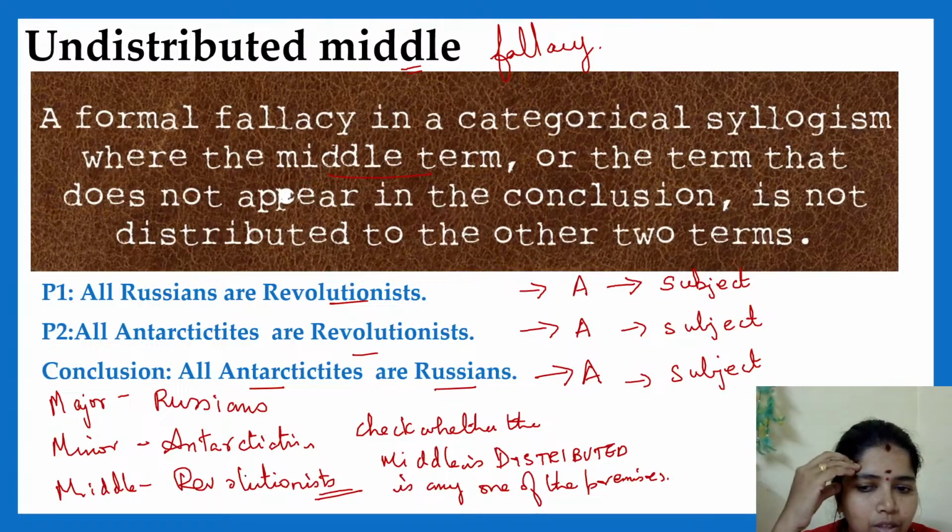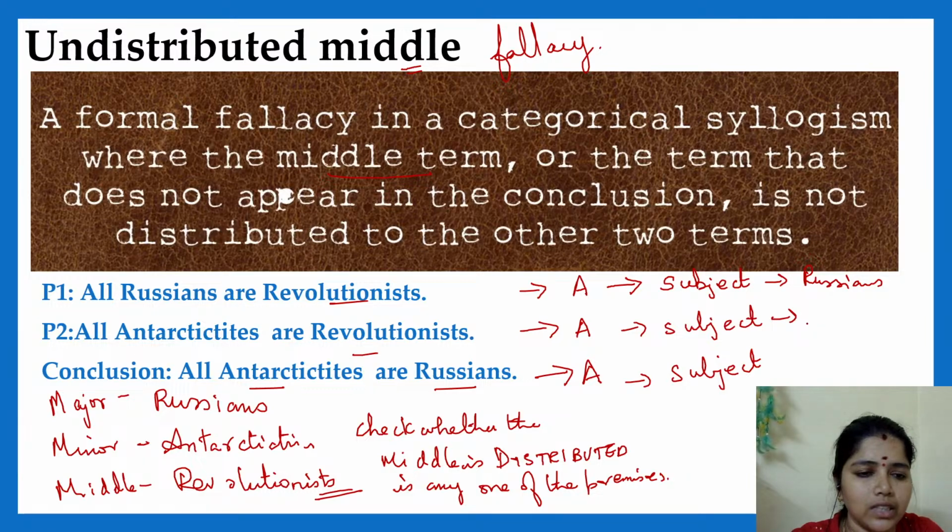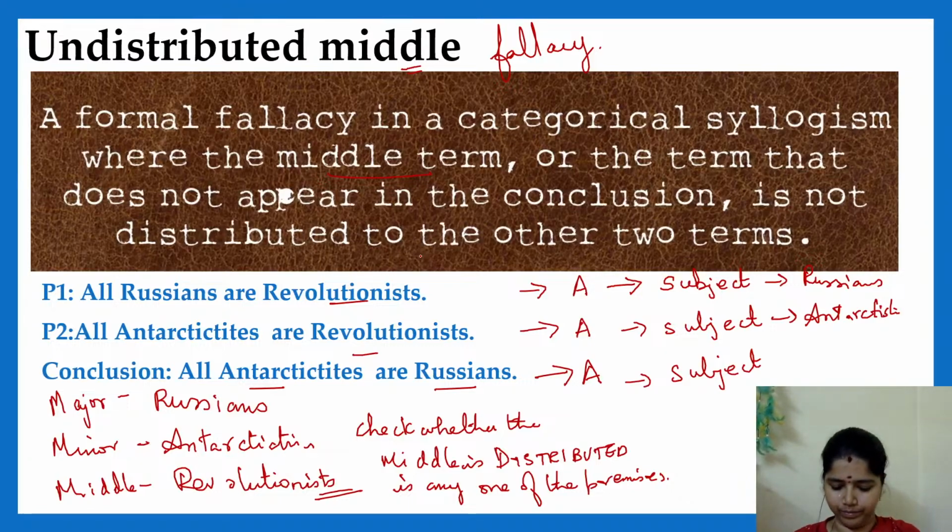What is the middle term? Revolutionist. What is the subject here? Russians is the subject. Here the subject is Antarcticist. Is the middle term distributed? No. So here there is a fallacy and that fallacy is undistributed middle. Clear?